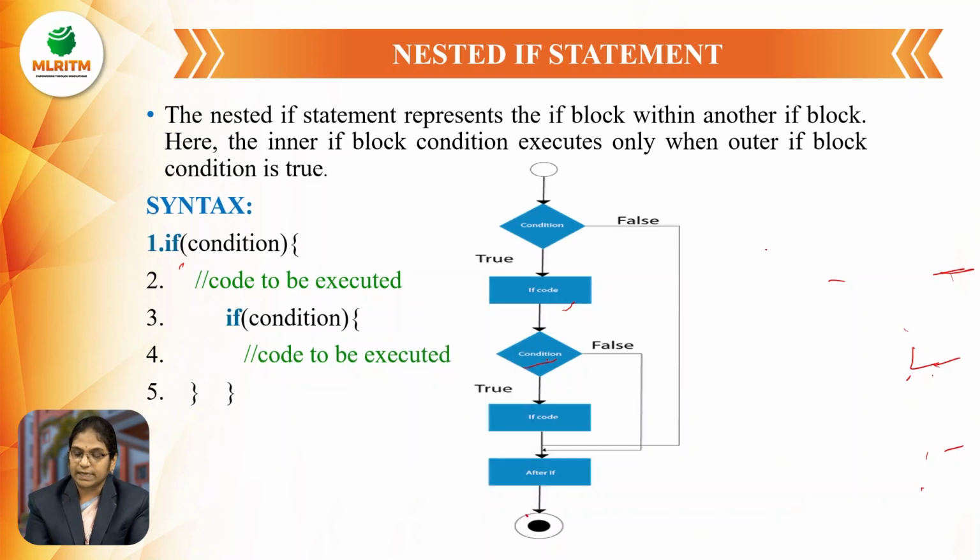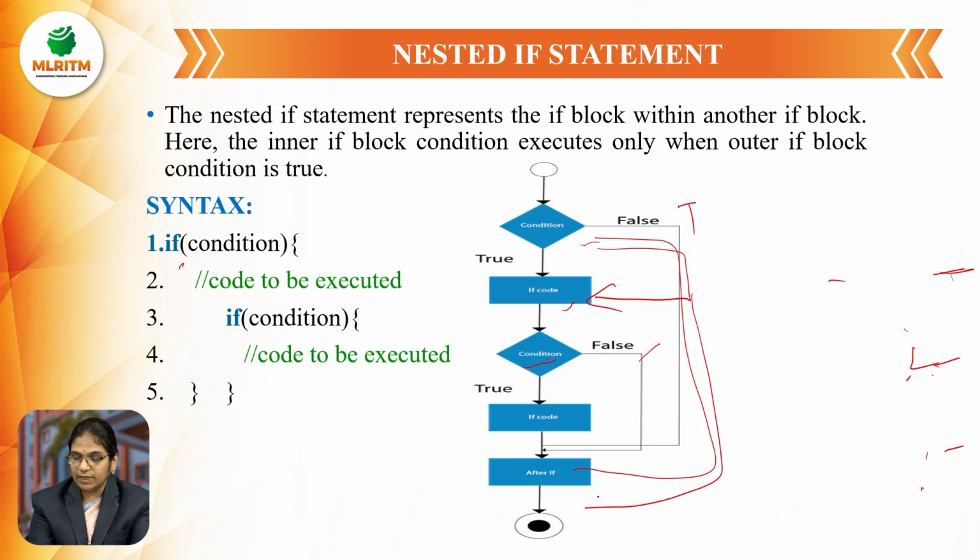Let us imagine the case where the first condition itself is false, then it comes out of the program directly. Or let us imagine another case where the first block is true and it enters into the second condition, but here it is false, then it comes out of the loop. Meaning if all the outer blocks are true, then only it enters into the inner blocks and executes the code.